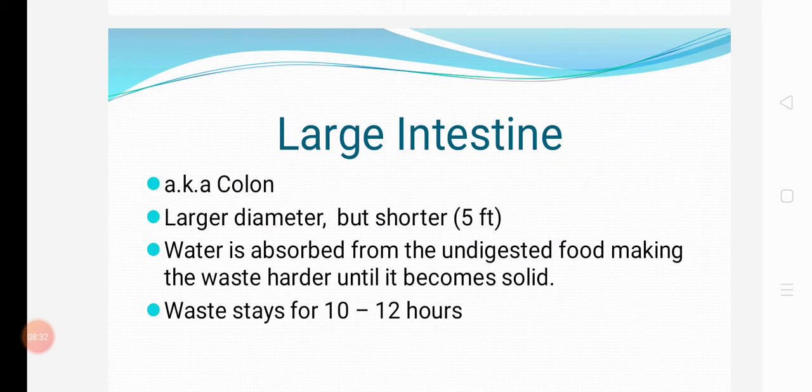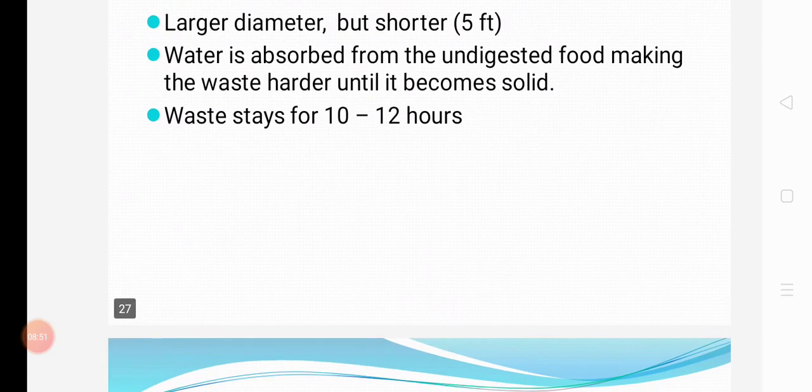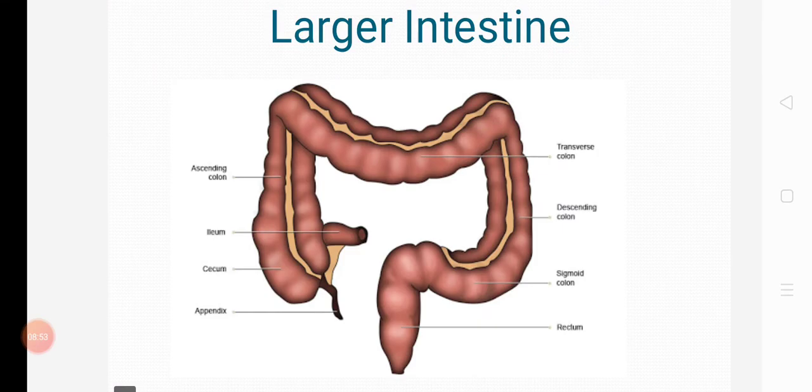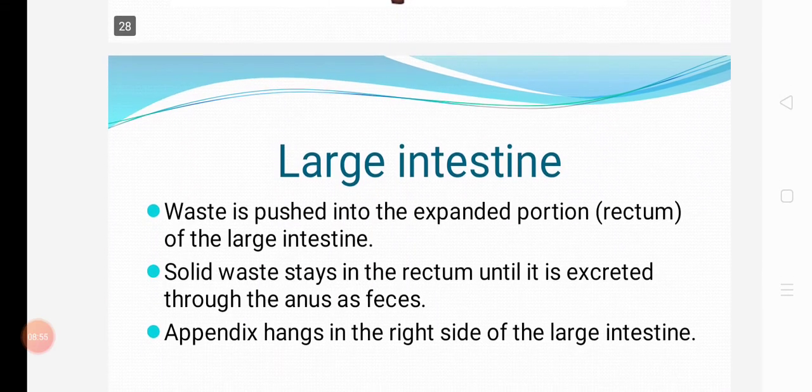The last is the large intestine, also known as the colon. It has a larger diameter but is shorter, about 5 feet. Water is absorbed from undigested food, turning the waste solid. Waste stays from 10 to 12 hours. This is a diagram of the large intestine.